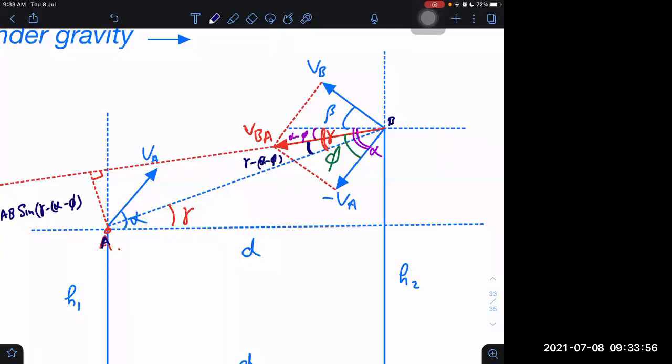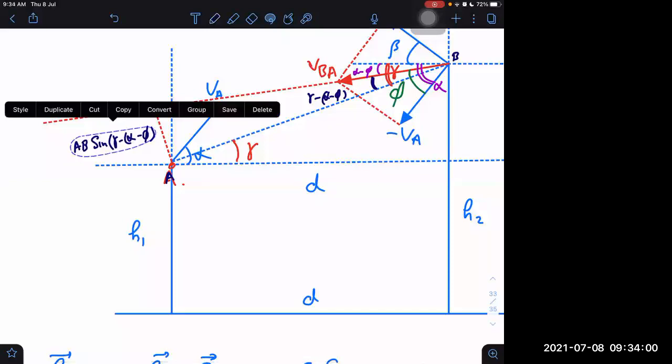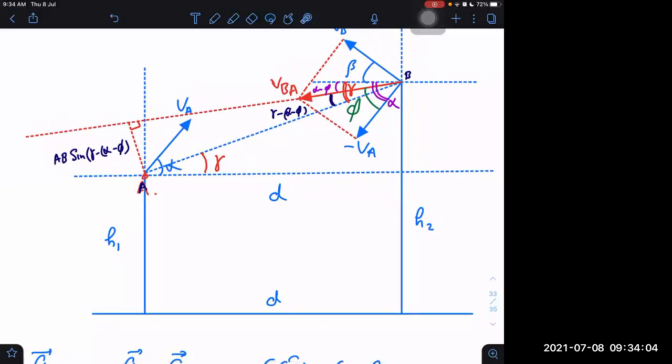Is it right or not? AB is hypotenuse. This is perpendicular. Perpendicular divided by hypotenuse will be equal to sine of this angle.